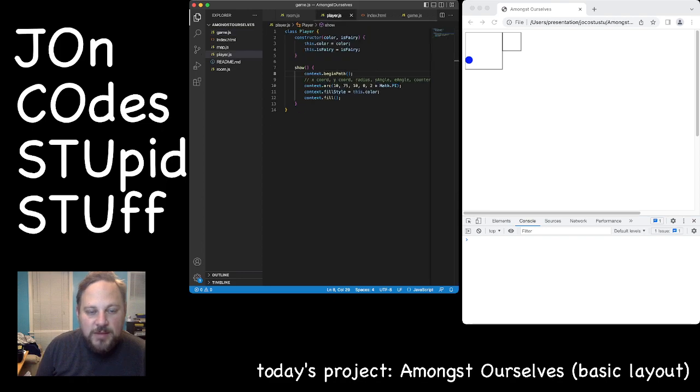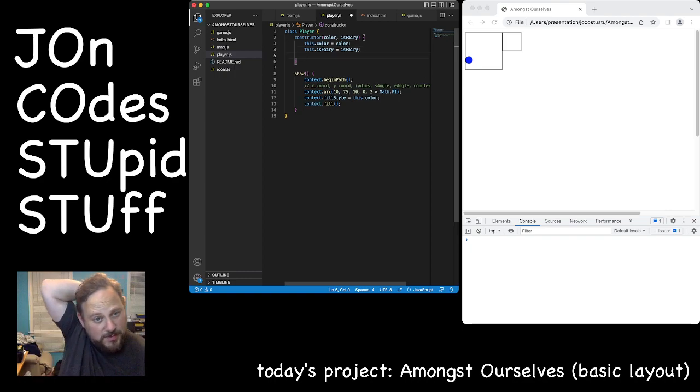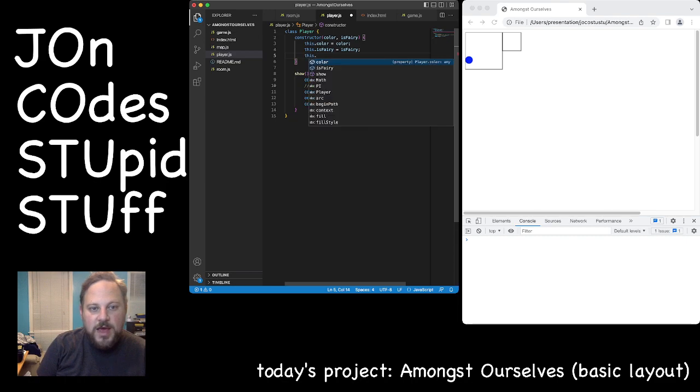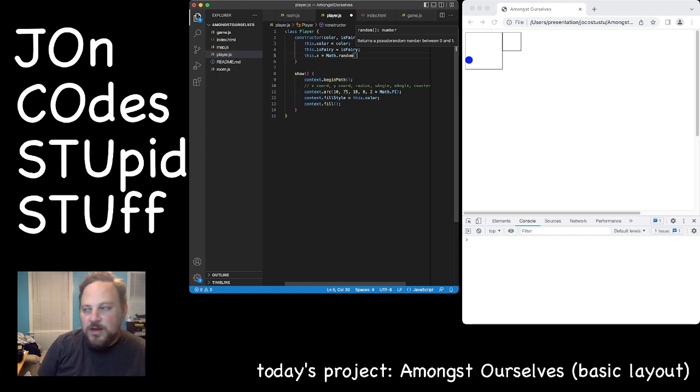And now we need a way to make it so that their coordinates are in different spots. So we're going to say this.x equals map.random, and we want, what do you do? Hold on a second.